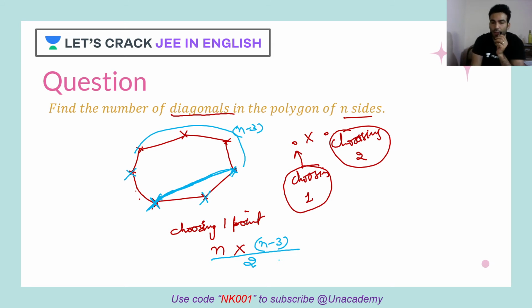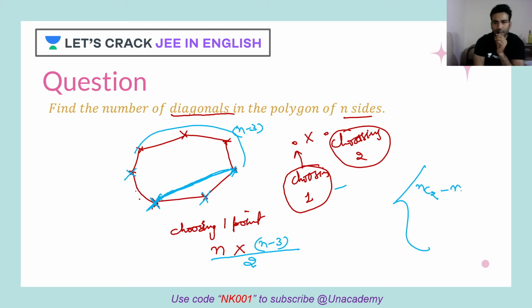Okay, so tell me, how would you try it out? For combination people, what they would say is, okay, I have to make a diagonal. So what is a diagonal? A side, right? Anything, it's like a straight line. So I have to choose only 2 points out of those n points. So they'll say nC2.